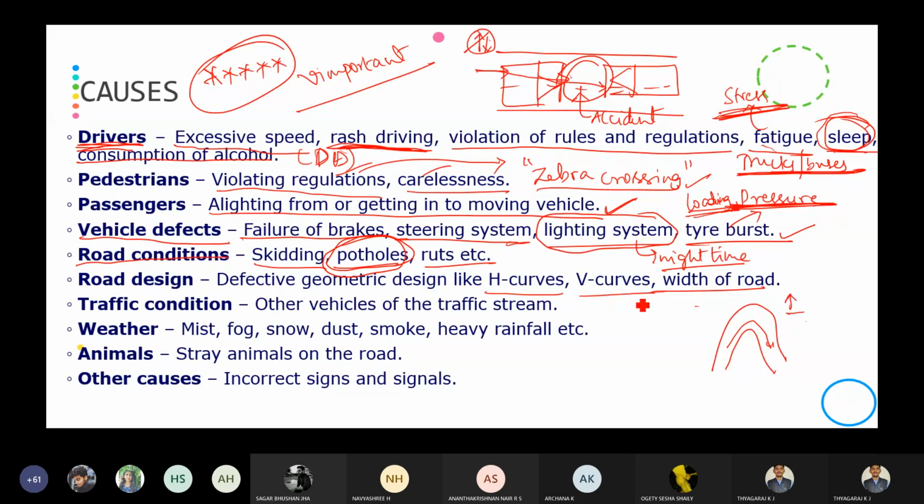Then vertical curves also. Then width of the road is very important. If you give only sufficient width, there will be chances of accident. So you have to provide extra width for accommodation of a breakdown vehicle.